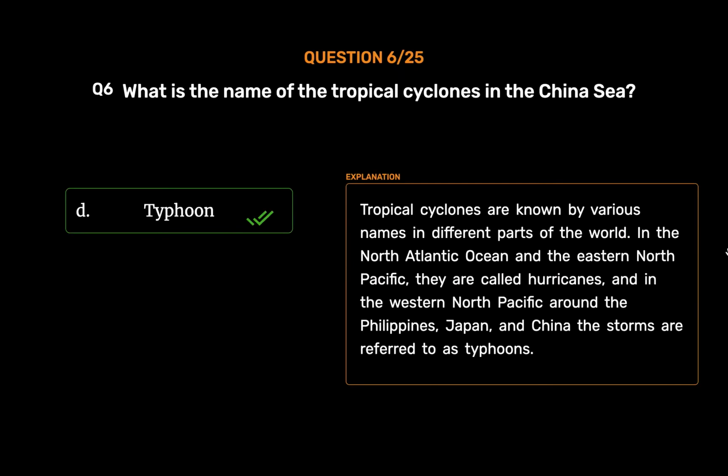Typhoon. Tropical cyclones are known by various names in different parts of the world. In the North Atlantic Ocean and the Eastern North Pacific, they are called hurricanes, and in the Western North Pacific around the Philippines, Japan, and China the storms are referred to as typhoons.